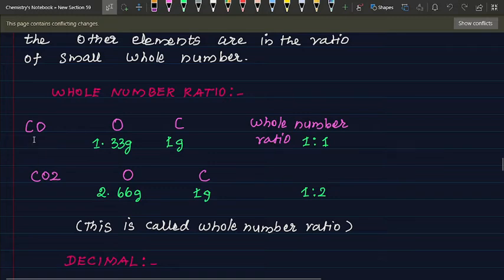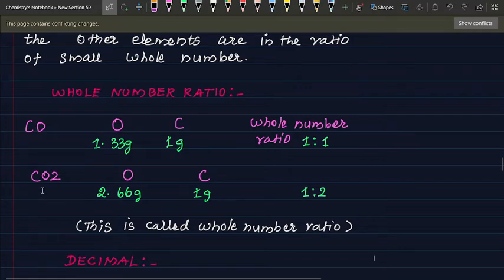This is carbon monoxide, CO. Oxygen is 1.33 gram, carbon is 1 gram, whole number ratio is 1:1. Now, this 1.33 is a decimal, so we can ignore it.